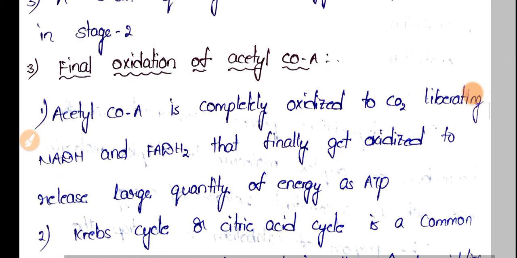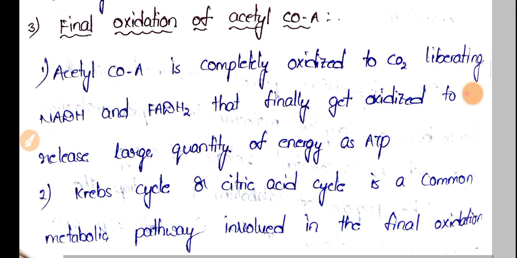So next step, final oxidation of acetyl CoA. Whatever acetyl CoA is formed in the second step is oxidized to form NADH and FADH2. Acetyl CoA is completely oxidized to form CO2. During this reaction NADH and FADH2 are released, and these are oxidized to ATP. ATP is one of the important and major energy sources in our body.